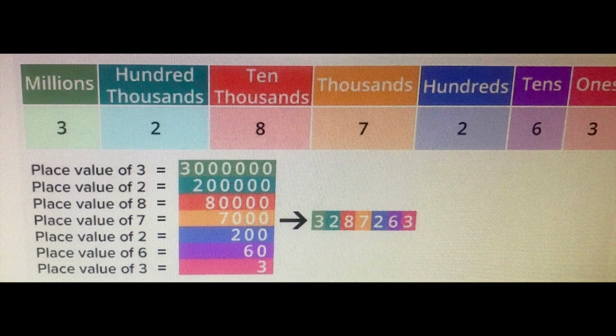3,287,063, 3 is in the million place and its value is 3 million. 2 is in the 100,000 place and its value is 200,000. 8 is in the 10,000 place and its value is 80,000. 7 is in the 1,000 place and its value is 7,000. 2 is in the 100 place and its value is 200. 6 is in the 10 place and its value is 60. 3 is in the 1 place and its value is 3.